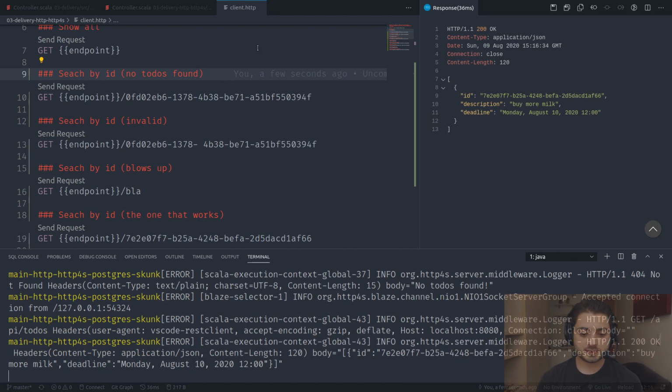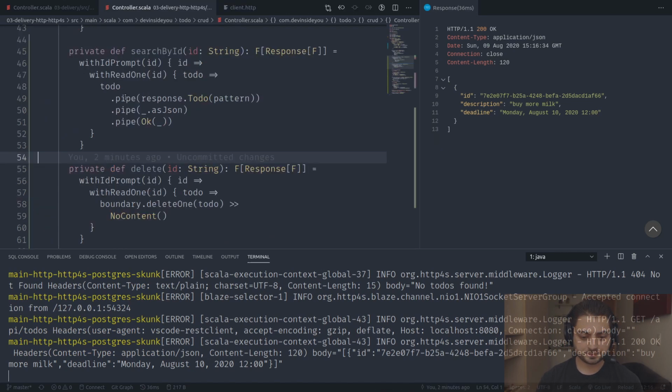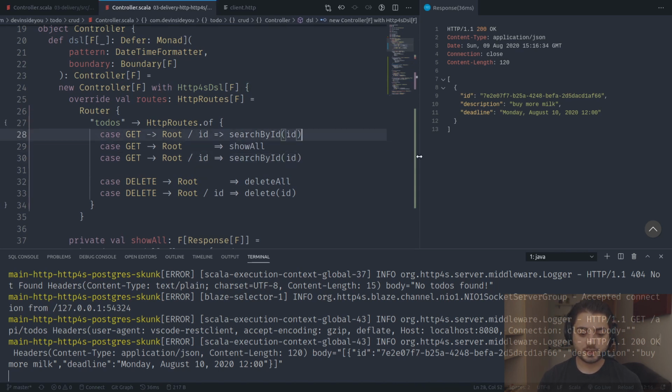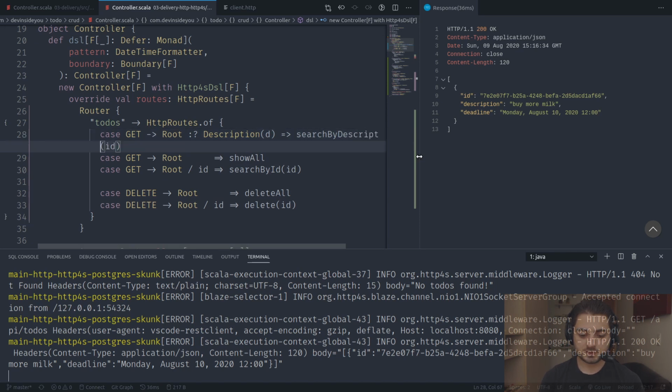All right, so the next one is going to be search by description, and this is the first one that is going to use query params. And for query params, the order actually matters, so we're going to put it above. We're going to grab this one, put it above like this. The way it works with http4s is like this. We're going to use description D over here, and over here we're going to say search by description. I'm going to put in the D, which is the description.